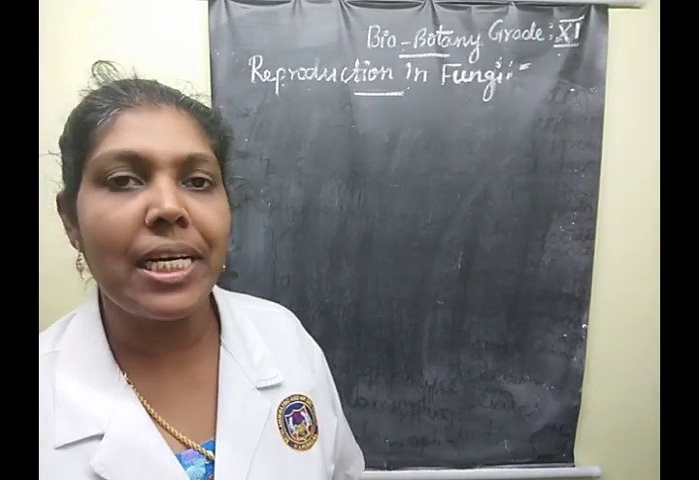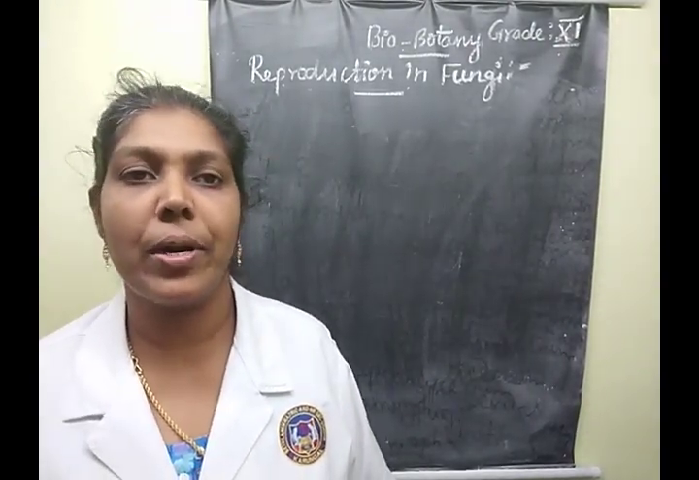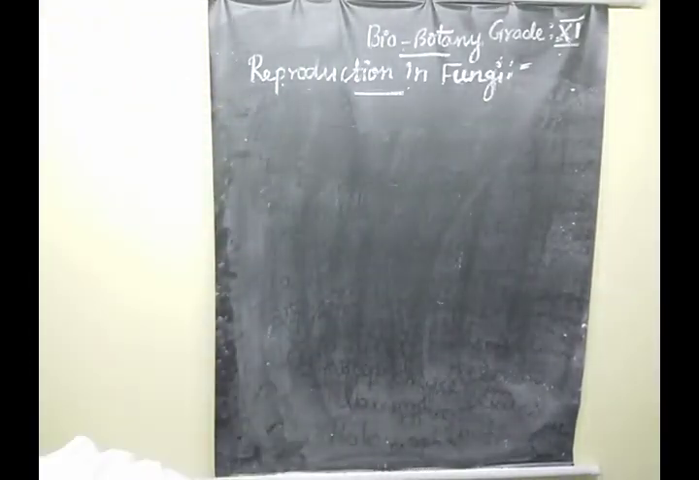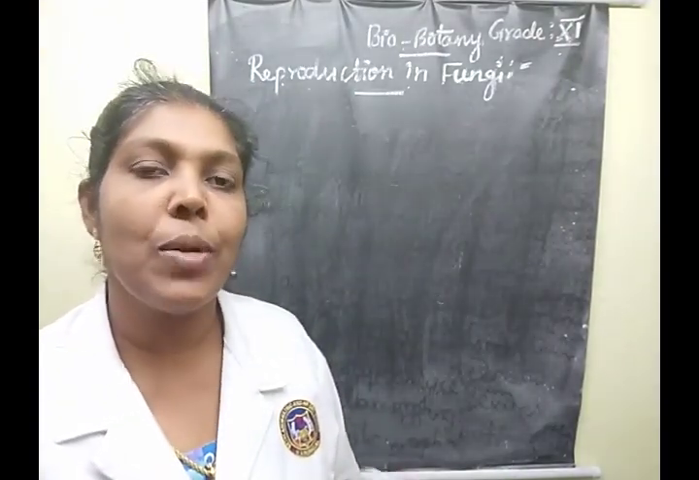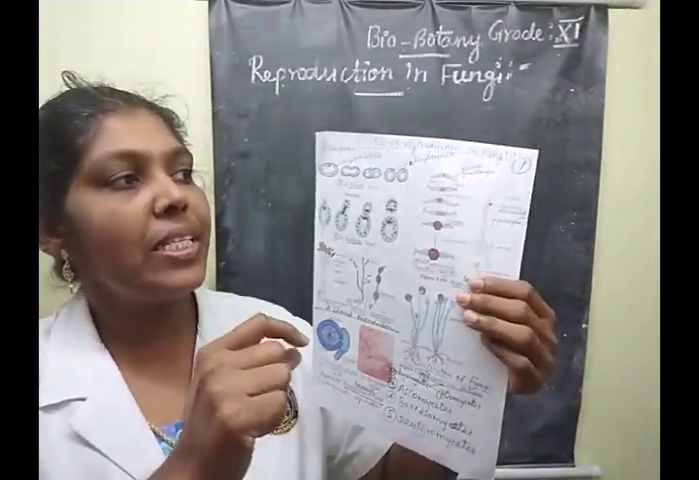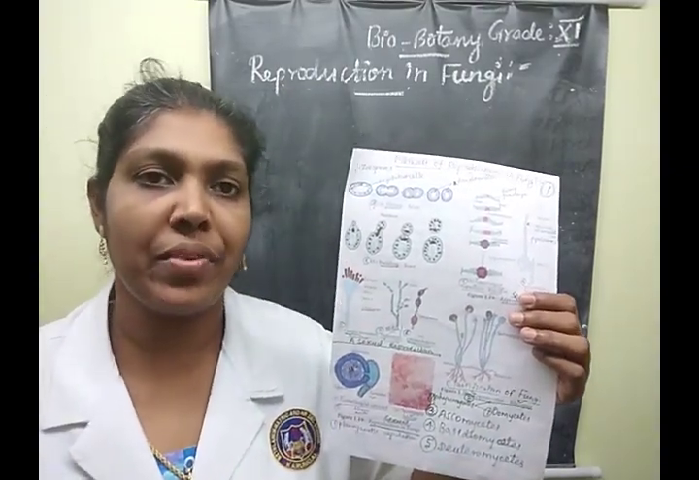The reproduction in fungal organisms comes under 2 types, children. One is the asexual method of reproduction and another one is the sexual method of reproduction. Clear? For fungal organisms, there are 2 types of reproduction that take place. So first of all, we are going to learn about the asexual method of reproduction.